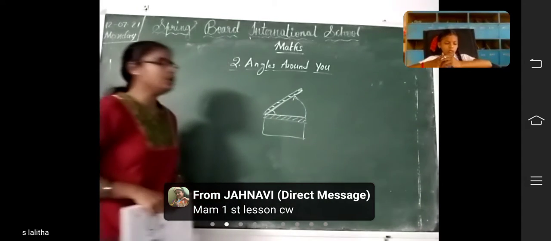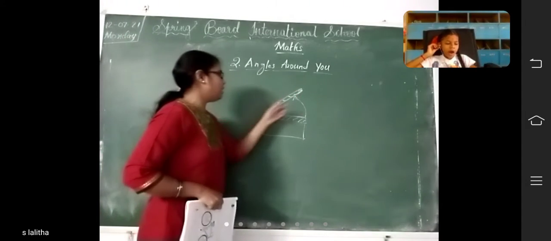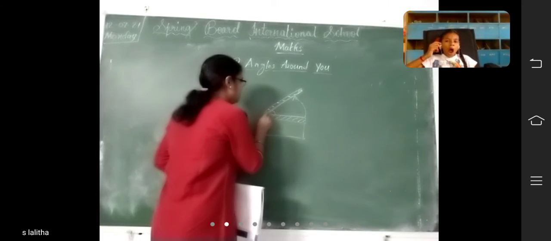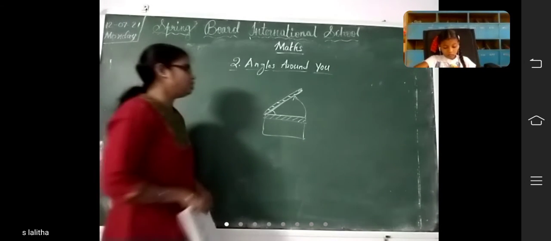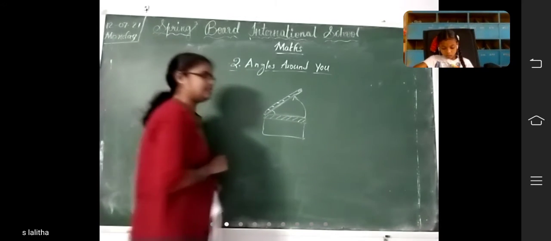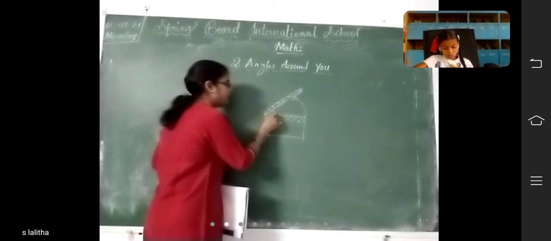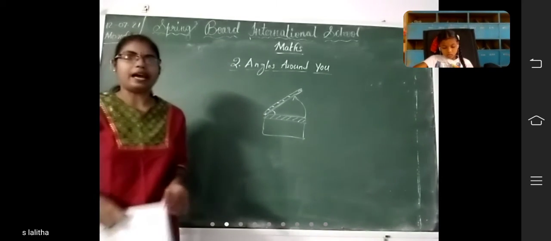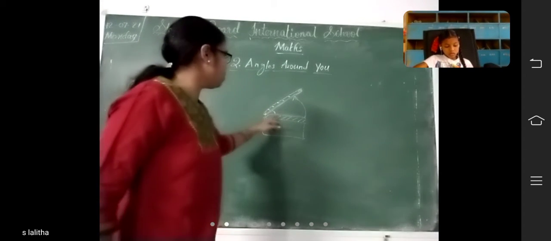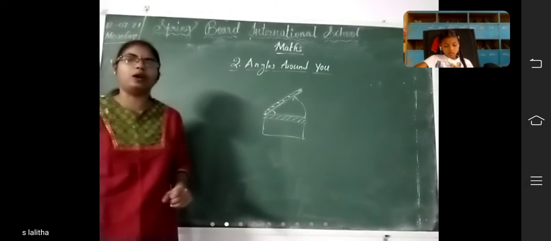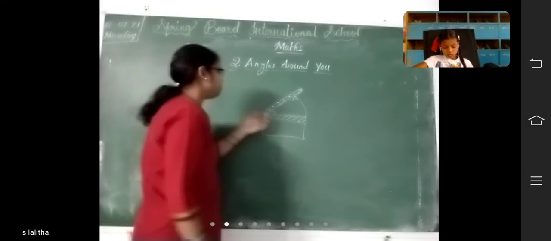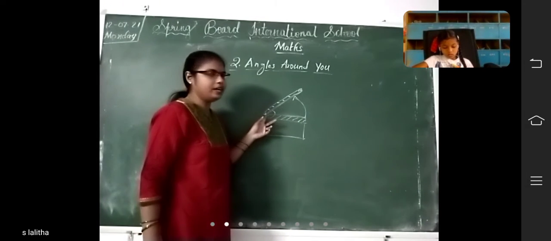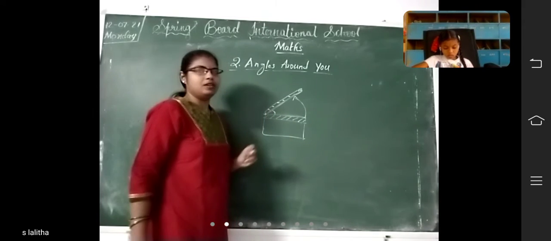So when two line segments join at a common point, they form an angle. That is called an angle. The angle formed at the common point of two line segments is called an angle. Did you understand now?